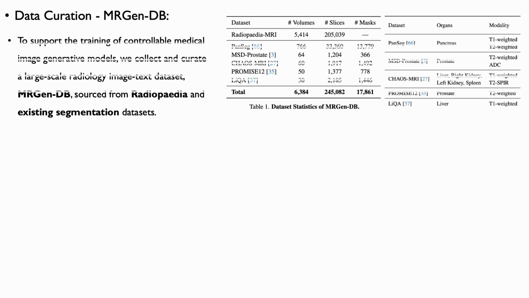To train such a controllable data generation engine, we begin from the data side by constructing a large-scale radiology image-text dataset, MRGen-DB, primarily curated from Radiopaedia and existing segmentation datasets. It features rich modality labels, modality attribute descriptions, anatomical region descriptions, and a subset with organ-level segmentation masks. As shown on the right, MRGen-DB focuses on abdominal MRI and covers multiple organs, including the pancreas, prostate, liver, kidneys, and spleen, across diverse modalities.